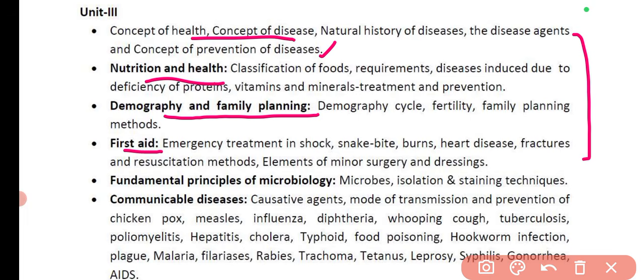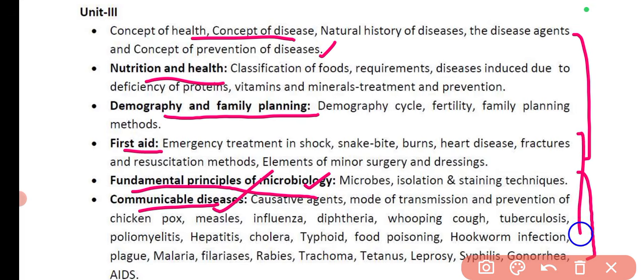Now in this video I am going to discuss these 2 topics, that is, fundamental principles of microbiology and communicable diseases. These 2 topics are very important. I have only included a few MCQs, and I have given you the basic details regarding these topics so that you can read directly from the PDF itself. I'll also be explaining that important information within this video.